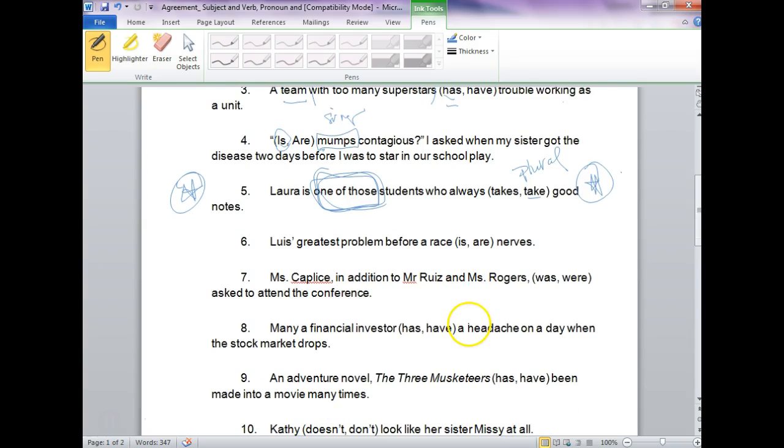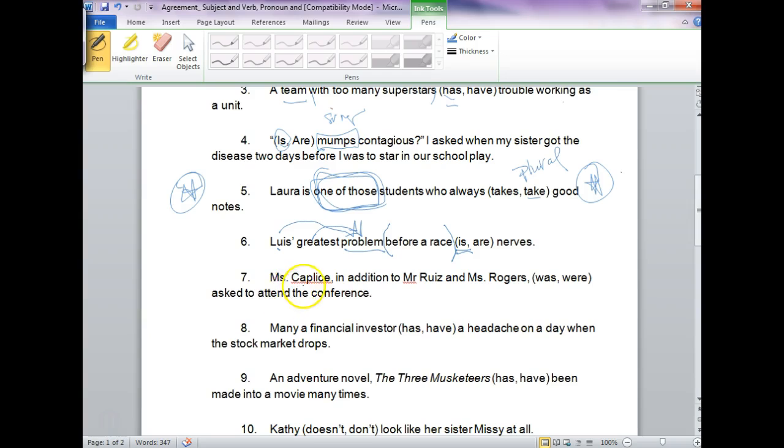Okay, let's move on. Lewis's greatest problem before a race. So before is a preposition, so before a race is a prepositional phrase. Subject, greatest problem, problem is. Okay? What are Lewis's and greatest? These are both adjectives describing the problem. All right, here we go.